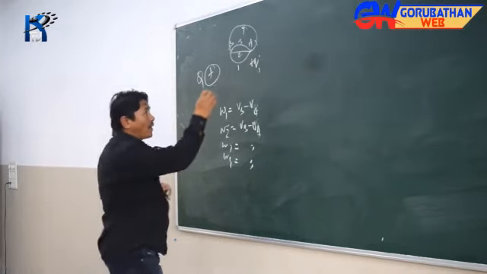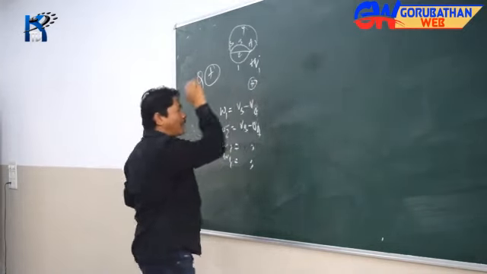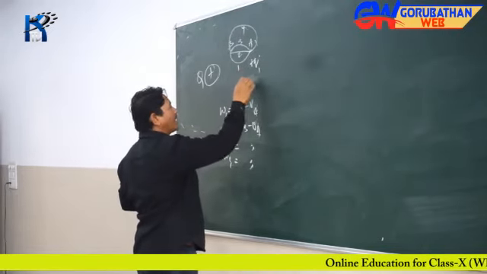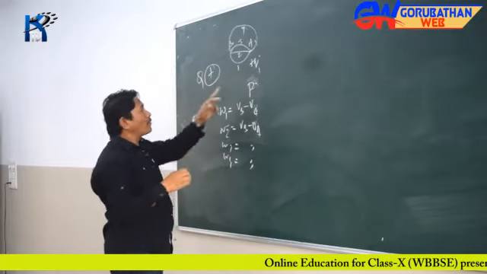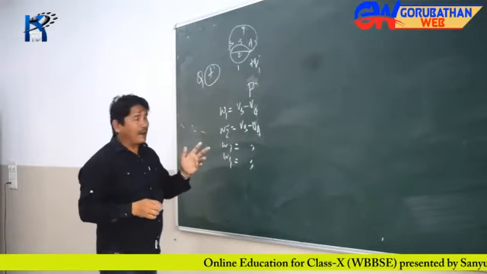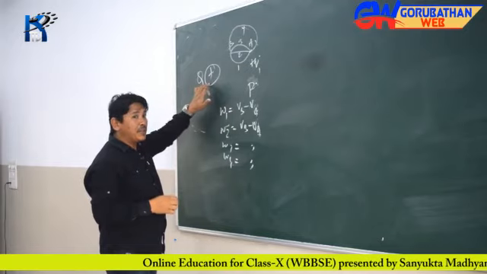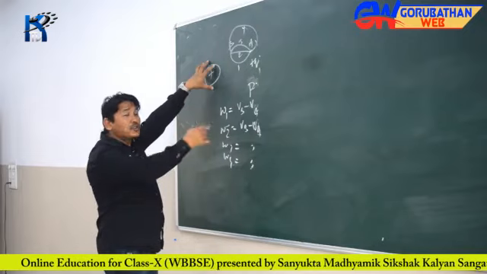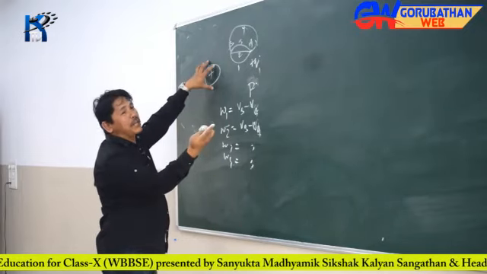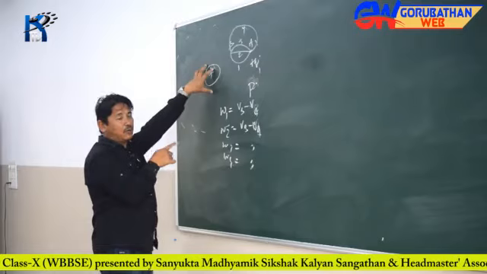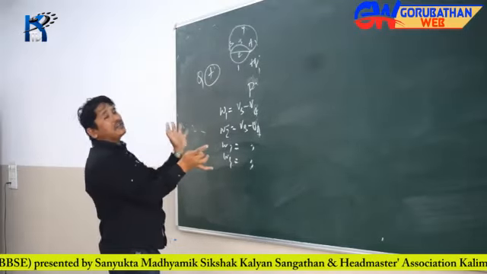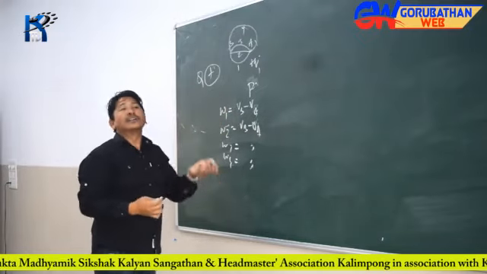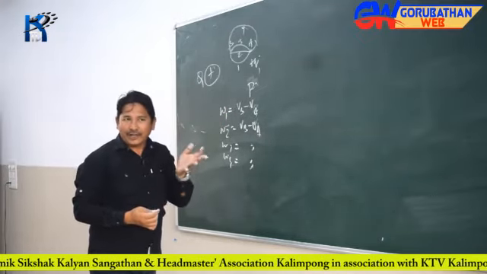If you want to find the potential at a point, say any point P, due to this charge plus Q here, mind you, in the absence of this plus Q charge, there is no field, no intensity, and no potential. But if there is this plus Q charge, then in the surrounding region there will be a field, and because of that there will be intensity and electric potential.